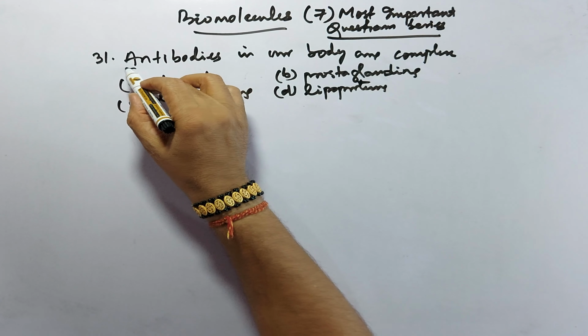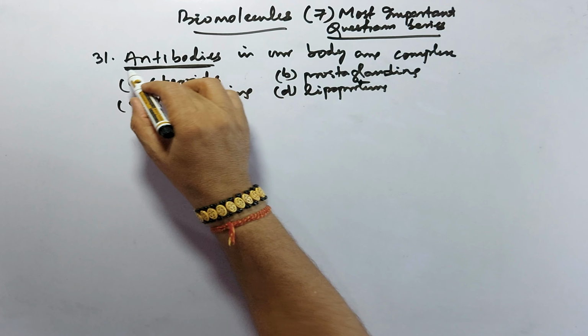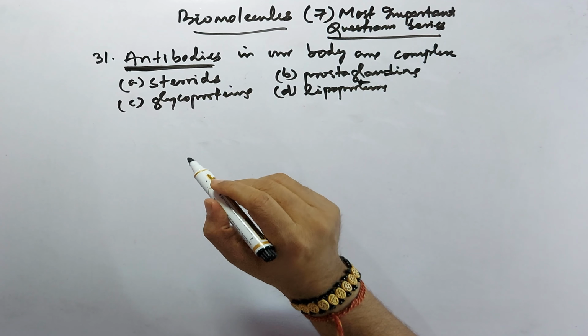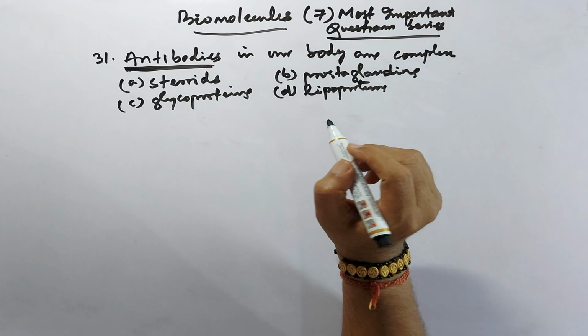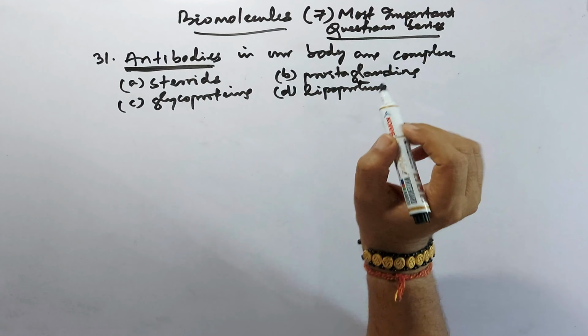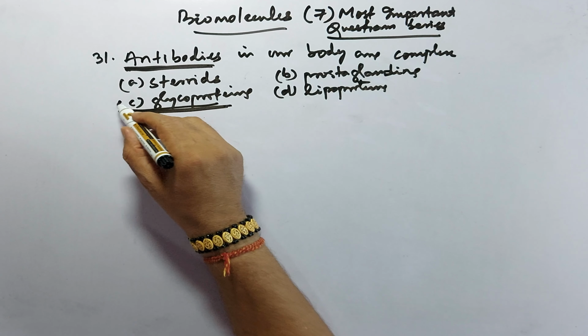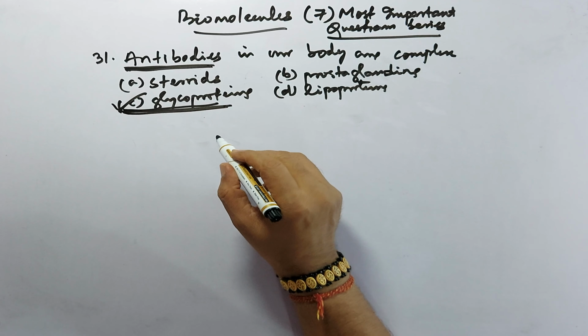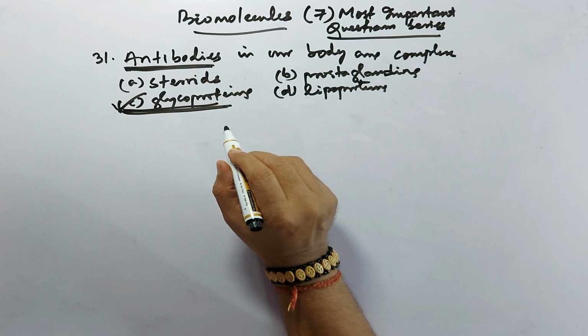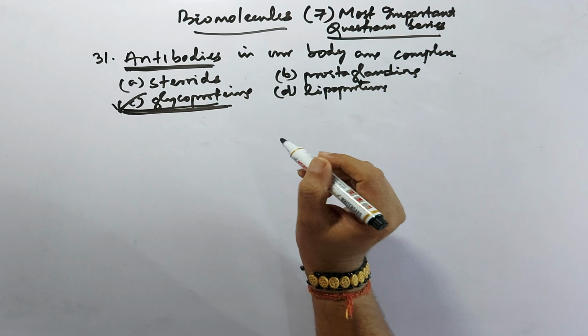So antibodies in our body are also called immunoglobulins. These are nothing but glycoproteins. That means sugar is associated with the proteins.